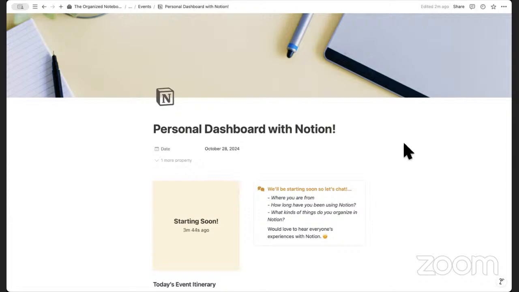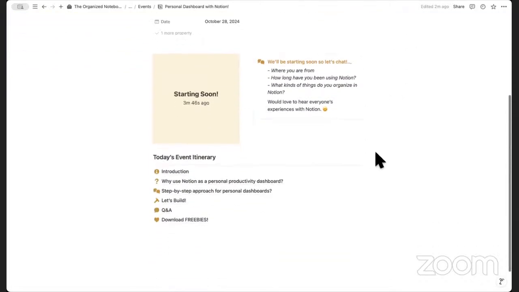So let's first get started with the itinerary for today. We're going to first have an introduction and then why use Notion as a personal productivity system. After that, we will be discussing a step-by-step approach for personal dashboards. Then we'll be building a personal dashboard in Notion from scratch, and then there'll be a Q&A session. And then I'll be showing you how to download freebies and all kinds of resources.